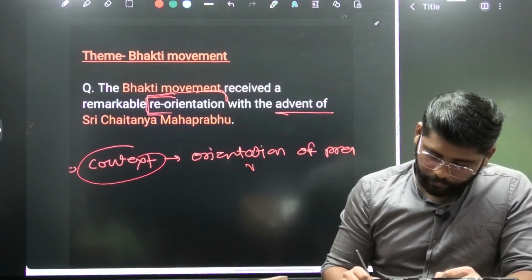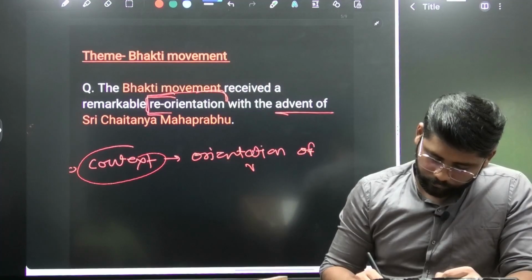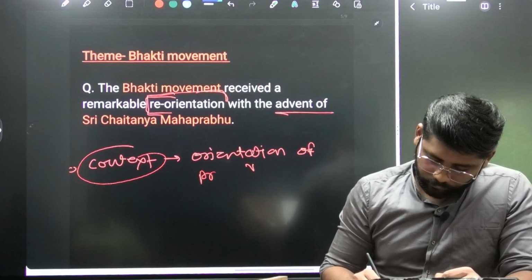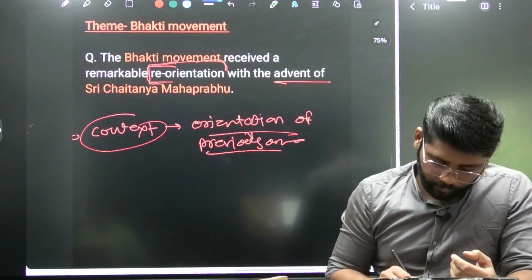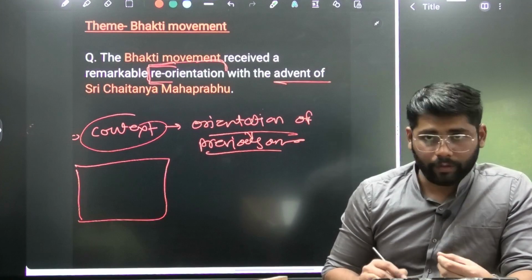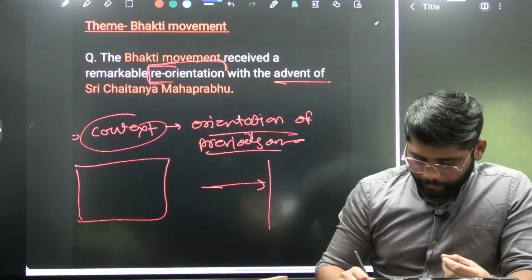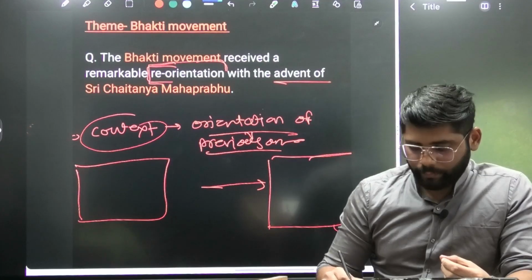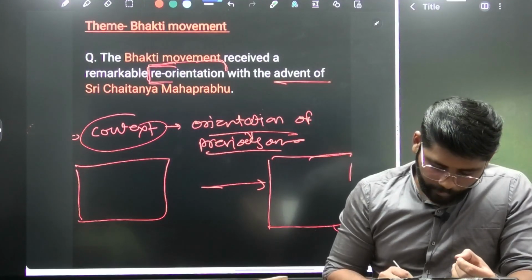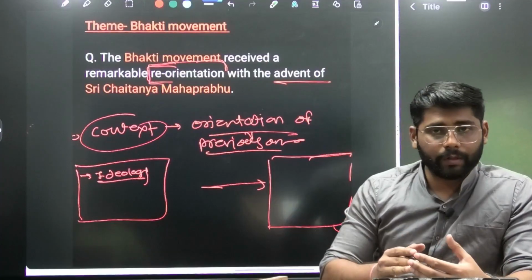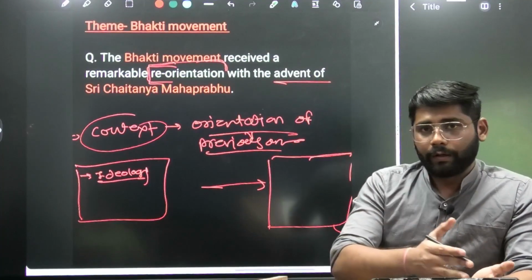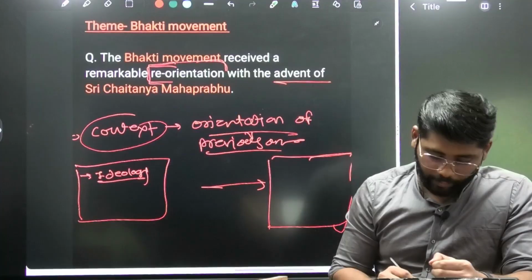Previous one. So to decode this, again we'll go the same way. Here we'll write what was the orientation of the previous ones, then what was actually done by Sri Chaitanya Mahaprabhu. So we can write here about their ideology. They are either divided between Shaivism or Vaishnavism. This we can mention here.